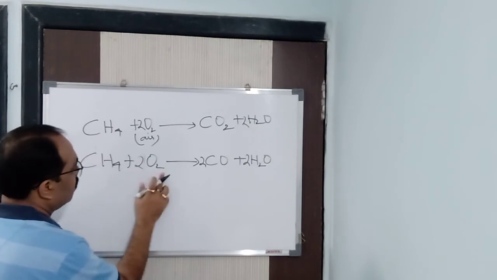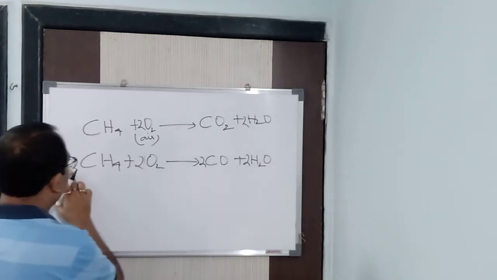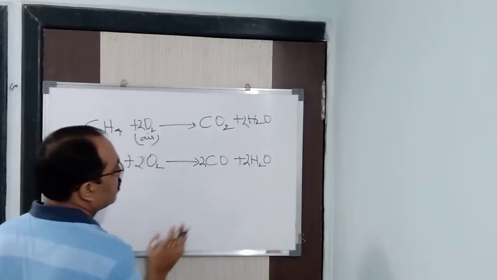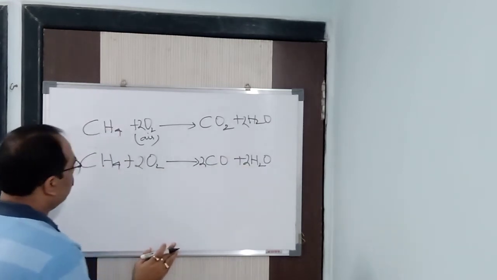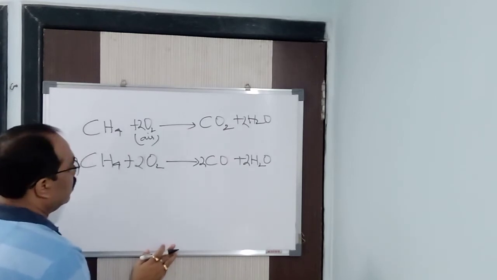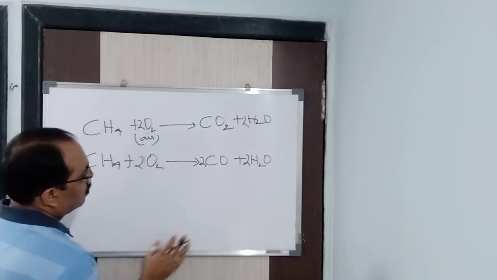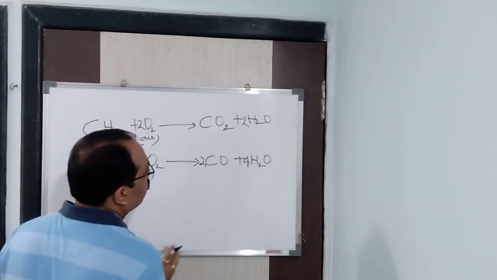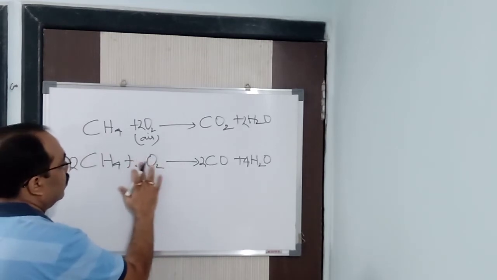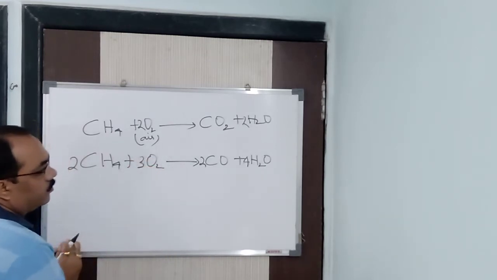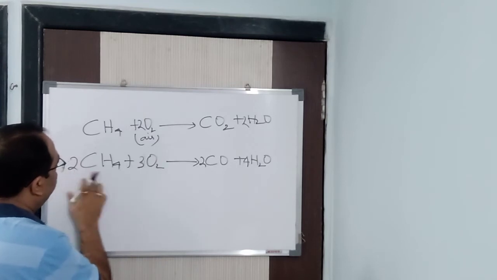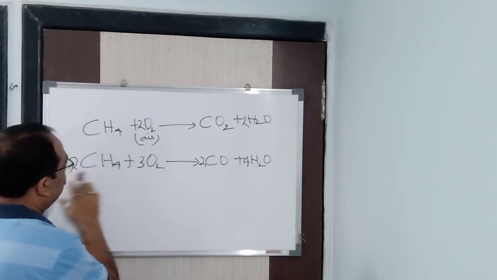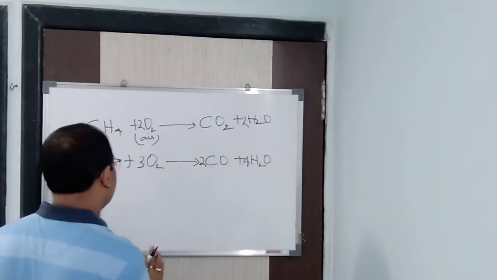Oxygen here is 4, oxygen here is 4, carbon is 2 on both sides, balanced. Hydrogen is 8 here, here it is 4. So if I make it as 4, then oxygen becomes 6, that means 3O2. Now 2 carbon, 8 hydrogen, oxygen 6, done. So this is the reaction.